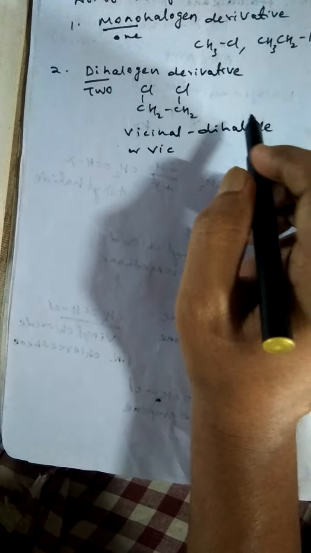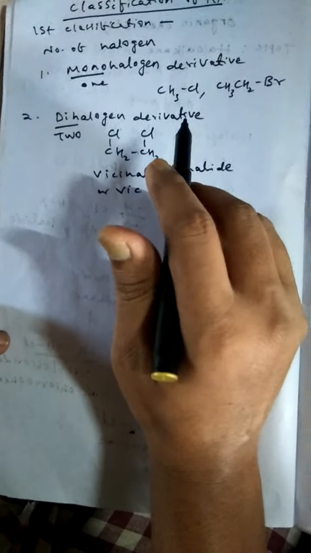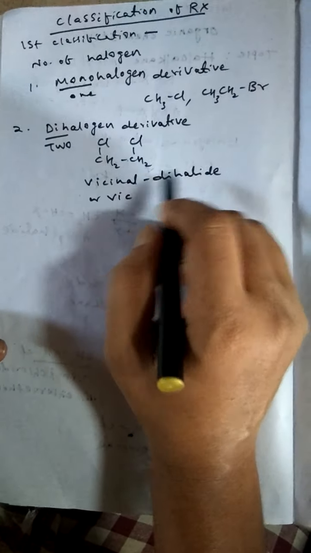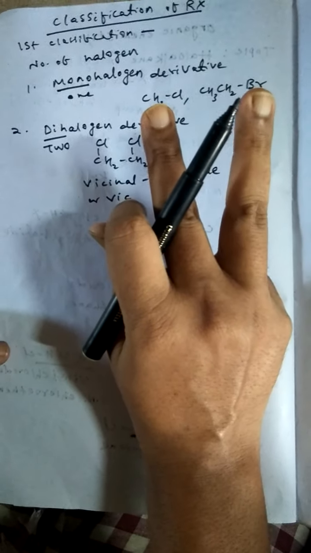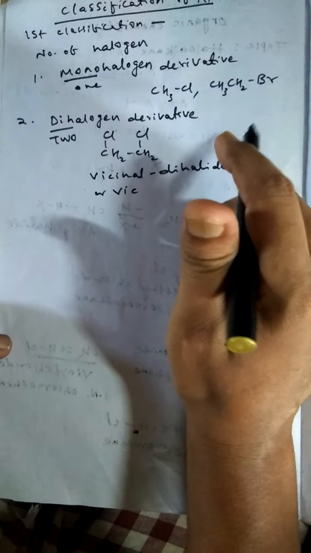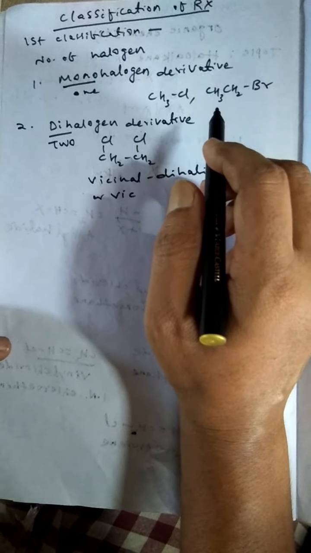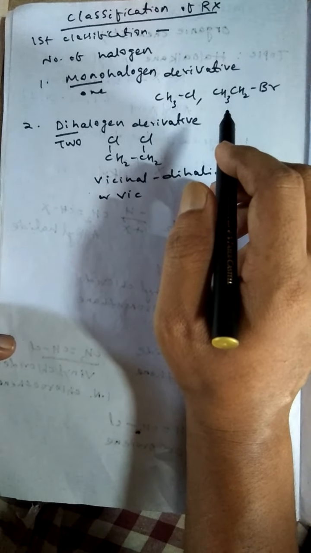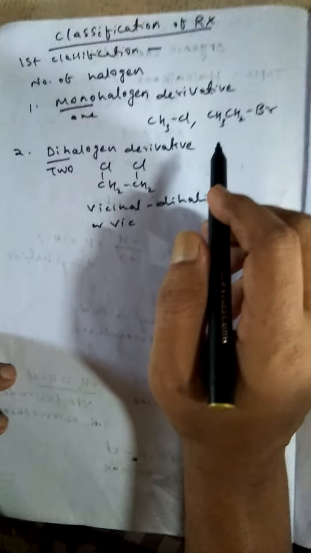Vic means adjacent. If two halogens are attached to two adjacent carbon atoms, then it is called vicinal dihalide.